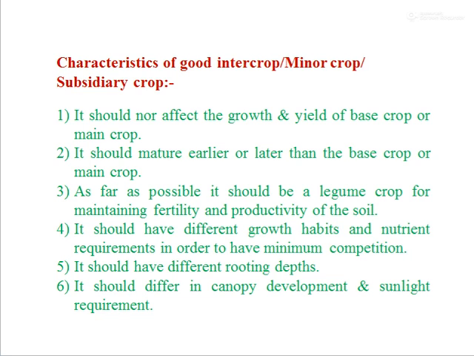As I already told you, cereal crops are heavy feeder for the fertilizers, or cereal crops consume more fertilizer. Therefore, legume crop should be sown as intercrop. We should have different growth habits and nutrient requirements in order to have minimum competition. Main crop and intercrop should have different growth habits and nutrient requirement in order to have minimum competition, and they can survive both well. It should have different rooting depths. It should differ in canopy development and sunlight requirement.